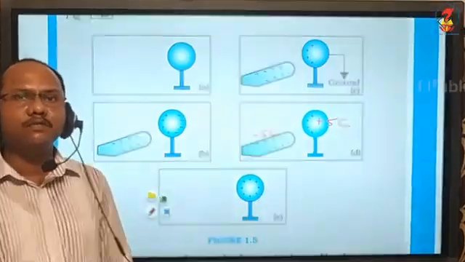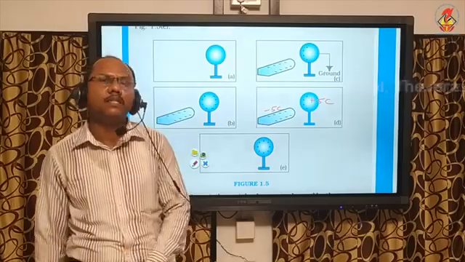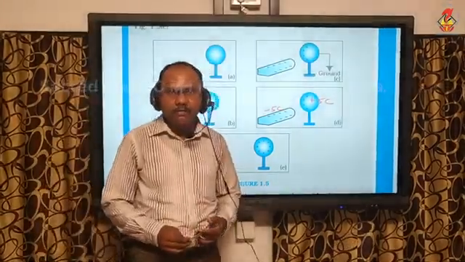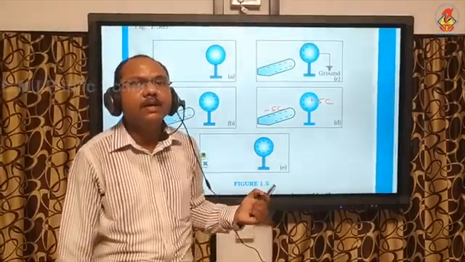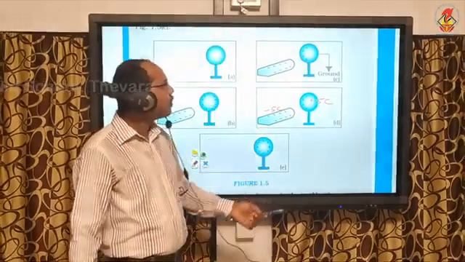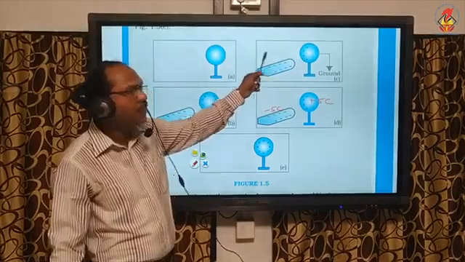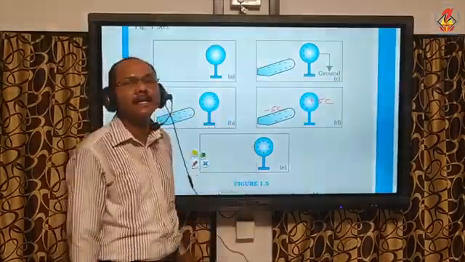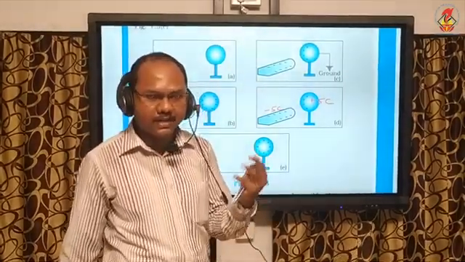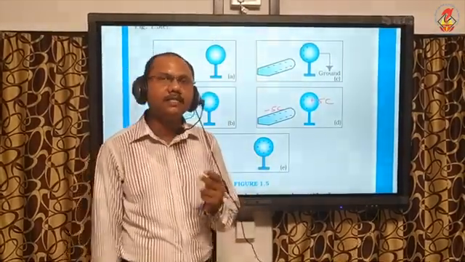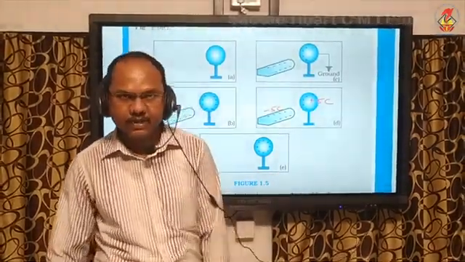So with these three types of charging, you can see that induction is the best method of charging, because when we charge a body using this technique, you can charge any number of spheres, any number of bodies, using a single charged rod without losing its initial charge. So out of charging by friction, conduction and induction, we can say induction is the best method of charging.